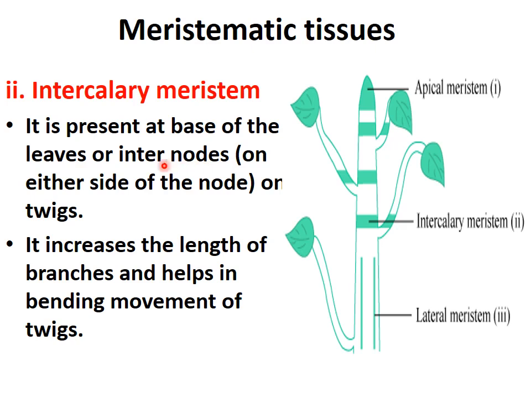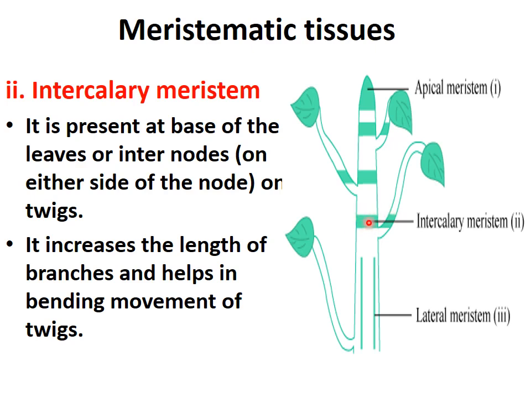Internodes means on either side of the node, that is on the twigs. So see the diagram. Intercalary meristem is present here at the base of the leaves or at internodes.